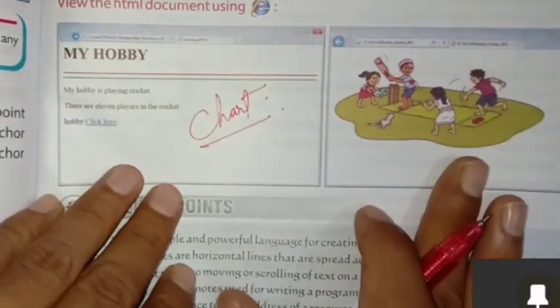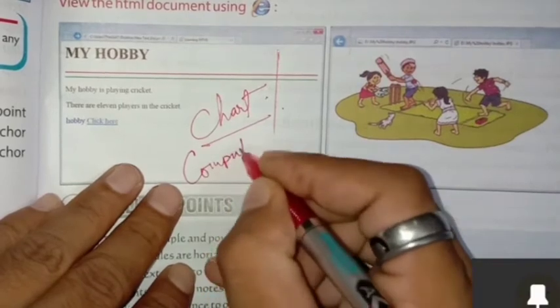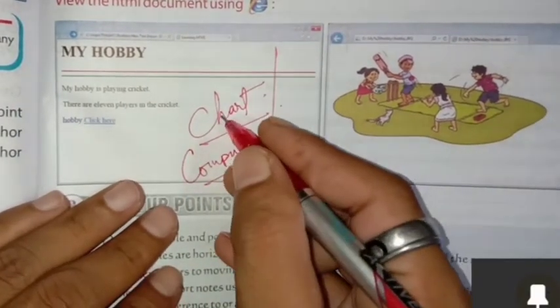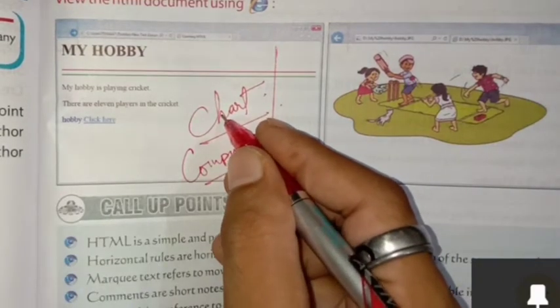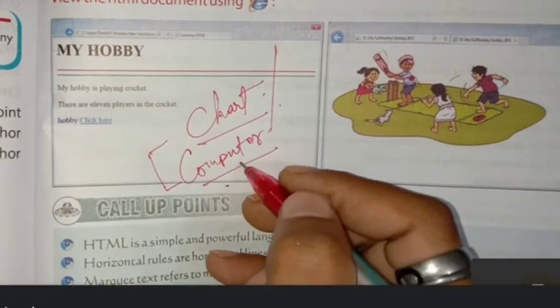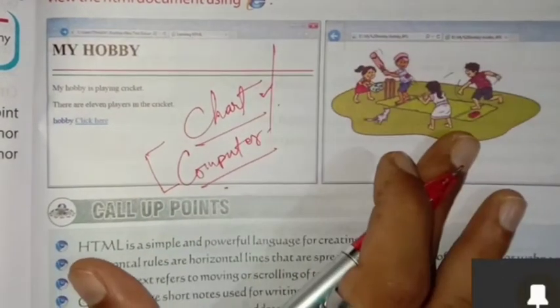No problem. Either chart or computer. On the computer you can display, but on chart you can learn, though you cannot practice. But these are the options, because at some students' homes there may be no computer available. So you can prepare it on chart and send it to me. No problem in that.